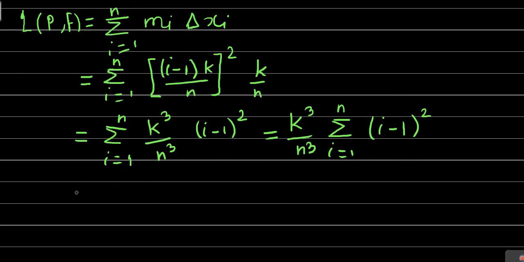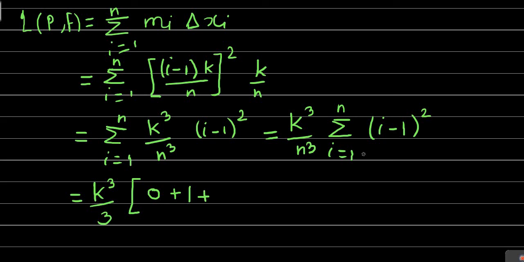Now this is equal to k cube by n cube, which will remain as it is, into, now put i equal to 1, 2, 3, 4 up to n in this (i minus 1) whole square. If you put i equal to 1, then we get 1 minus 1, which is 0. 0 square is 0. So the first term is simply 0. Next, if you put i equal to 2, then 2 minus 1 is 1. 1 square is 1.